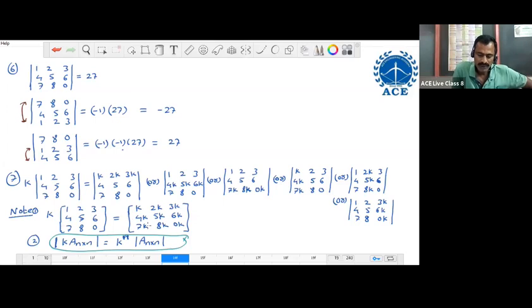This is the matrix only. If you take the determinant of this matrix, from each row we can take one K outside. K into K into K, K cube into determinant of A. So determinant of K into A n cross n equals K power order of the matrix into determinant of A.